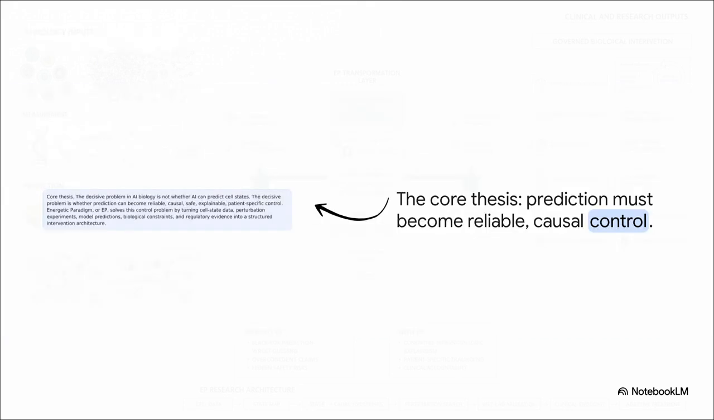Now, taking a look at this, the core thesis is absolutely vital to grasp. The decisive problem in AI biology isn't just whether AI can predict cell states. The real problem is whether that prediction can become reliable, causal, safe, explainable, and patient-specific control. Just predicting what a cell might do, that's not medicine. We have to be able to govern that change.